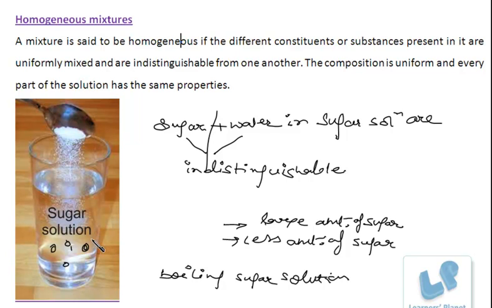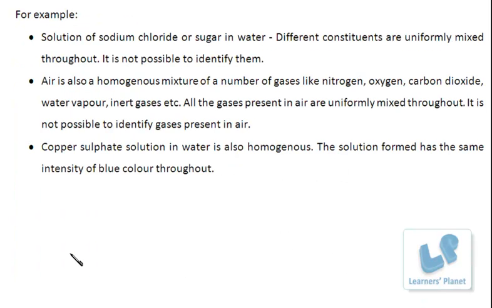Right? So what is a homogeneous mixture? In a homogeneous mixture, the components are uniformly mixed, first of all. It is difficult to identify the components. We can't set up a boundary between the two components. The composition is uniform throughout the solution and every part of the solution shows same properties. Right? So here is one more example.